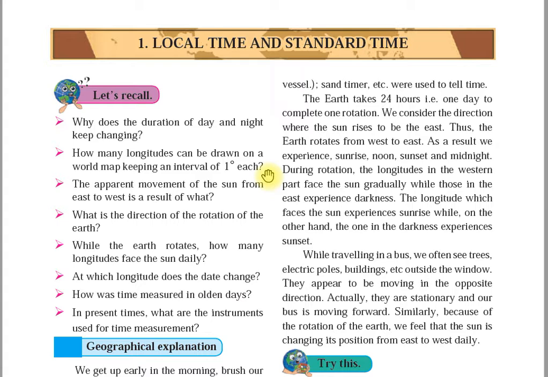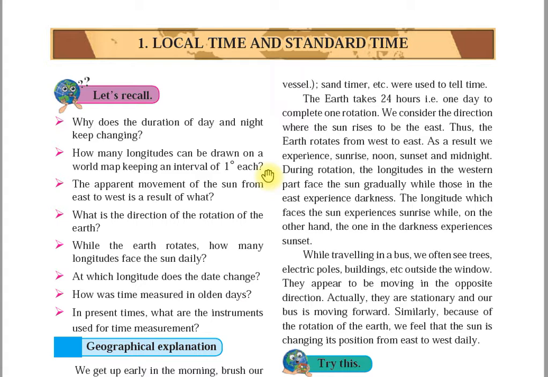Due to the rotation of the Earth, we feel the Sun is changing its position from east to west daily. So what do you mean by this? Due to the rotation of the Earth, what we feel is that the Sun is changing its position from east to west daily. The shadows in the early morning and evening are longest.